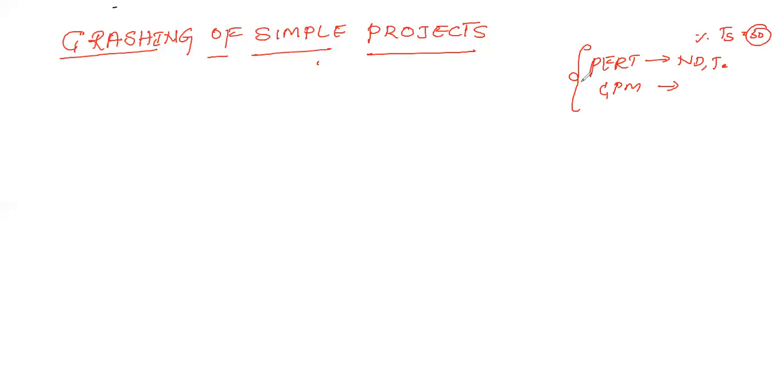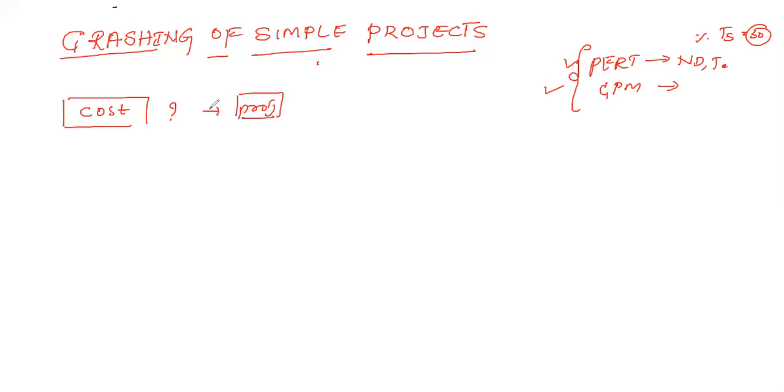But we never discussed anywhere what the cost of the project will be. It is not mentioned anywhere in PERT and CPM. We just calculated the other things of the project, like what the time will be and what percentage of the work will be completed. But we never bothered about the cost of completing the project, what cost will be consumed in order to complete the project. We never came across the economic aspects of the project.